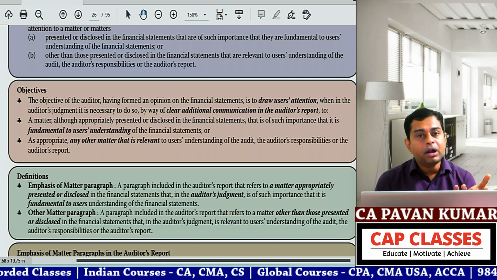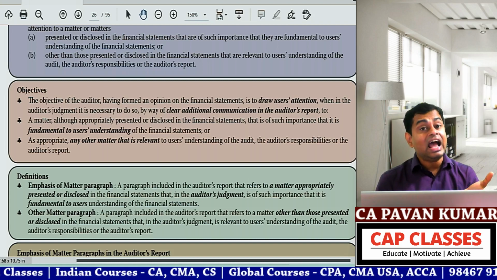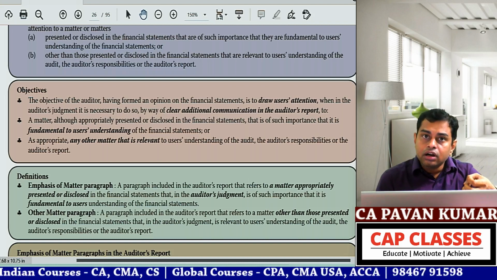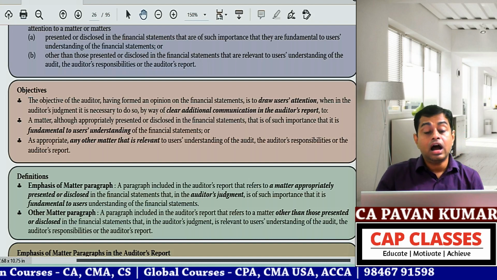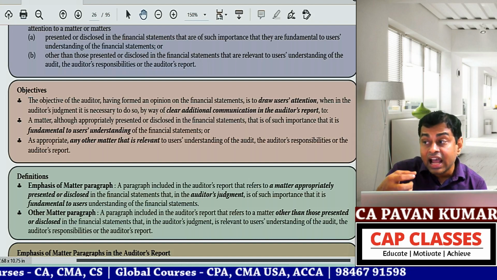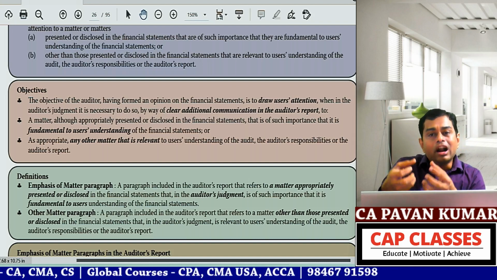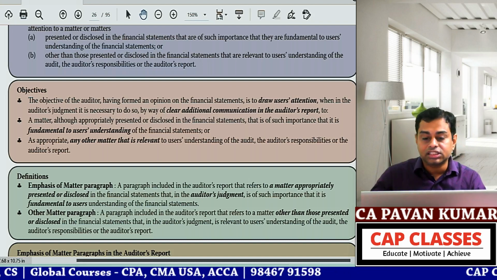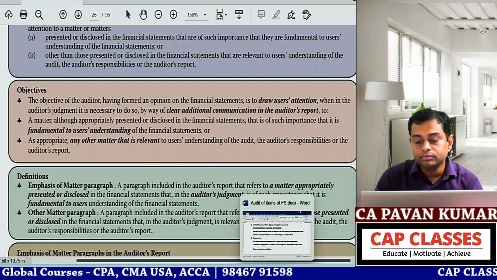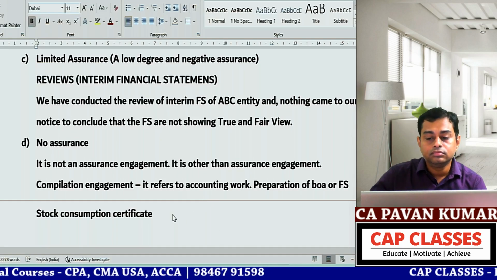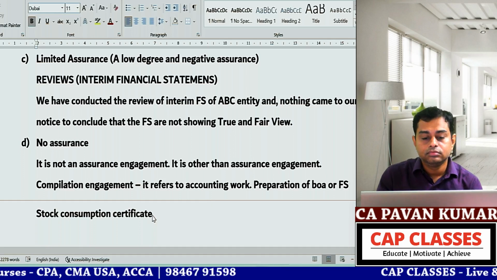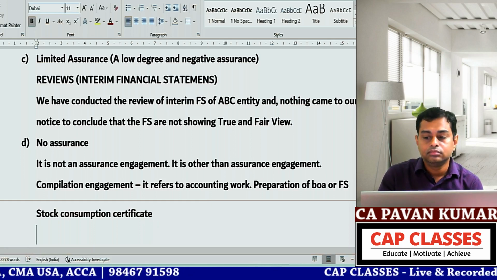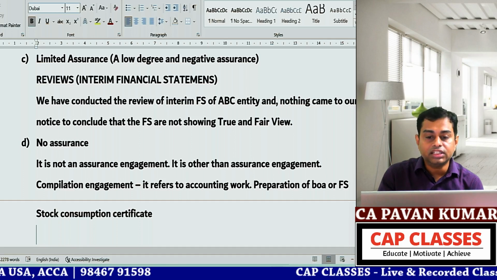So, emphasis on matter paragraph helps in enhancing, increasing the user's understanding of financial statements. Other matter paragraph will enhance the user's understanding of audit, auditor's responsibility, audit report. Now you tell me, do you understand 706? Okay, you understand 706?